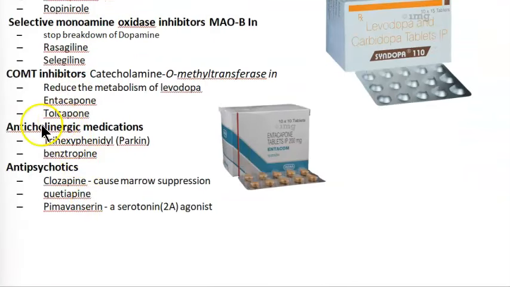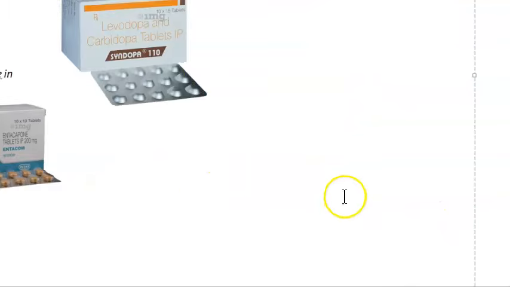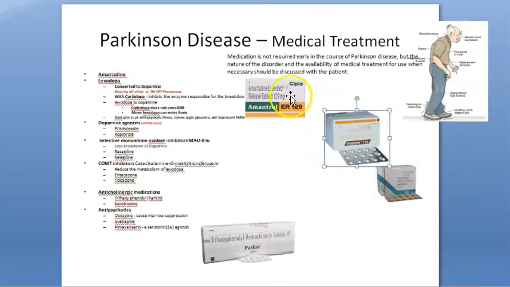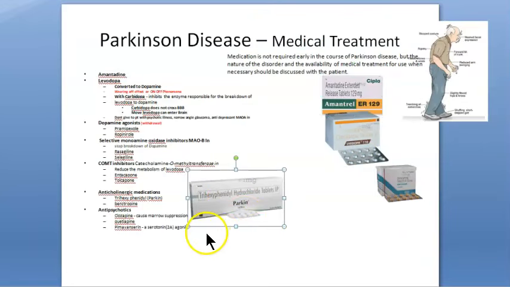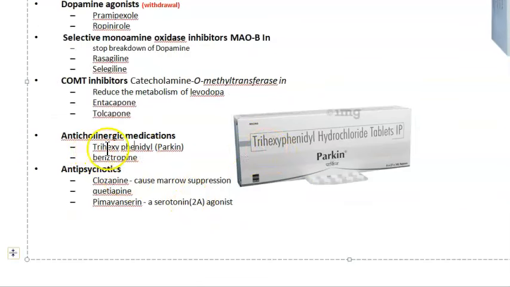Then coming to the other category. We are switching now, guys. We are going to the anticholinergic medication. Only two are there. Trihexyphenidyl, this is what my doctor gave. Bring the photo of that fellow. Here. So this guy was prescribed the Parkin tablet. What is that Parkin? Trihexyphenidyl. Okay, trihexyphenidyl is nothing but an anticholinergic medication.